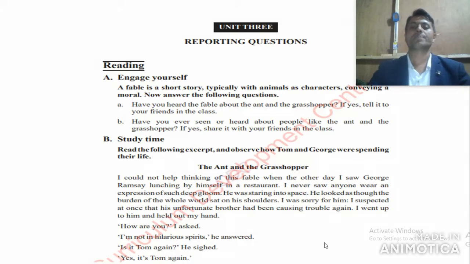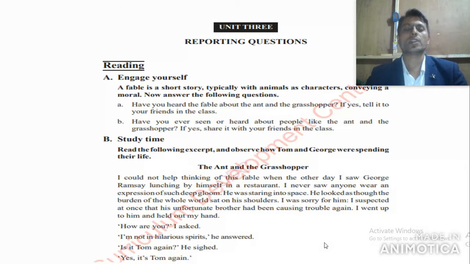Okay, my dear student. Very first, I request you to see or read out the line given here in the first paragraph. The ant and the grasshopper. Already you have learned the nature of the ant and the nature of the grasshopper. The ant is a very hardworking creature, whereas the grasshopper is a very lazy creature. So they have opposite types of behavior.